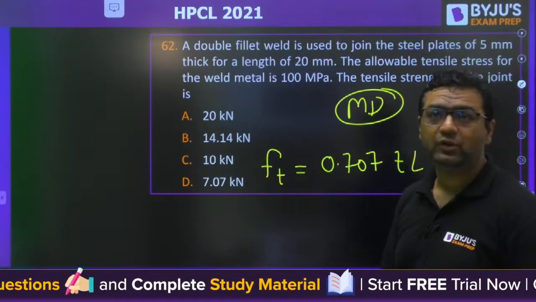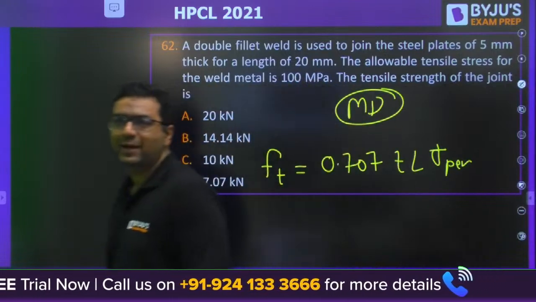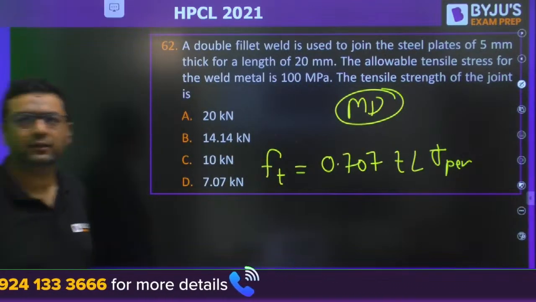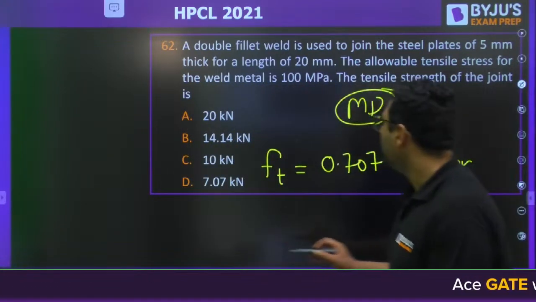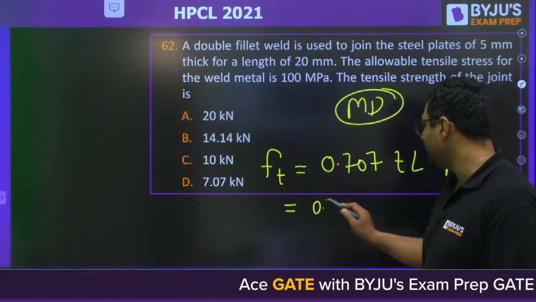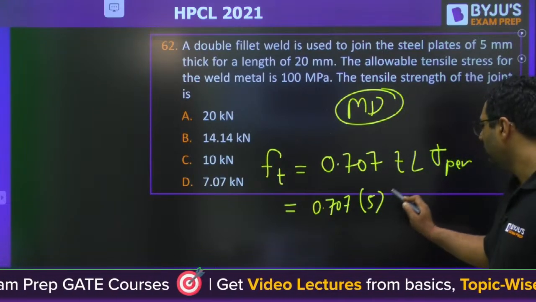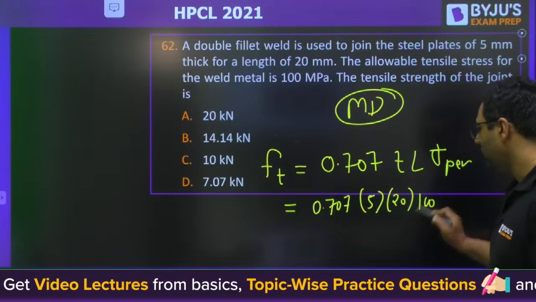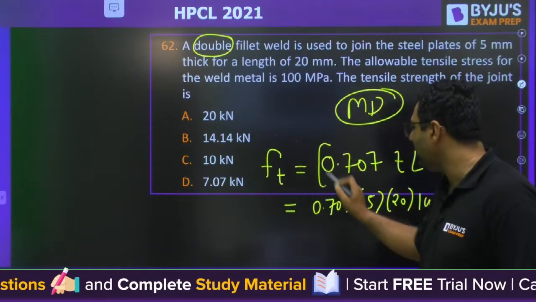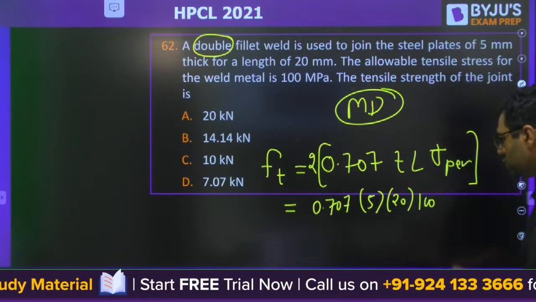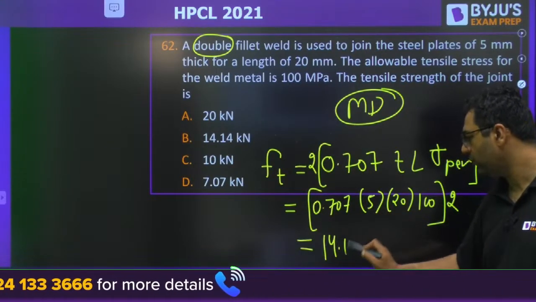Yes, what will be the answer you will get? Shreyas, Vikas, Aspirant, Aniket, Paglesan, Ashish. Very good. Dear, if you put the value 0.707, thickness is 5 into 20, that is 100. But my dear, you need to see they have mentioned double fillet. For double fillet, you will multiply it by 2. Okay. So when you multiply it by 2 for double fillet, the answer will be 14.14.